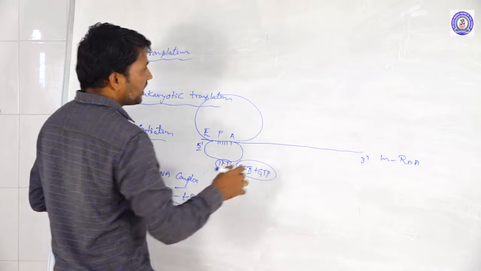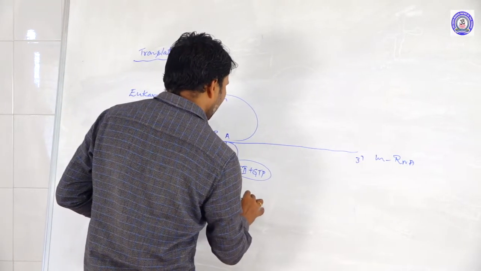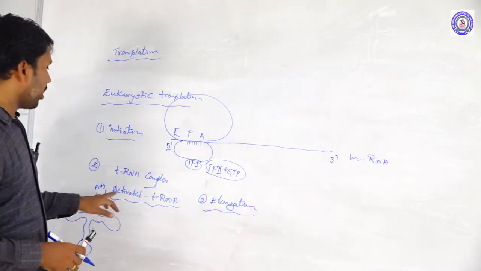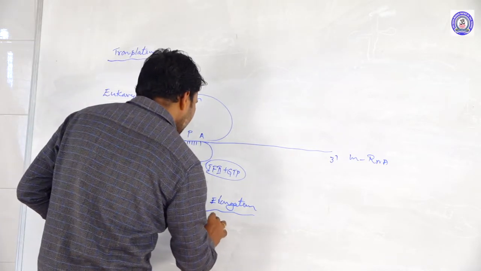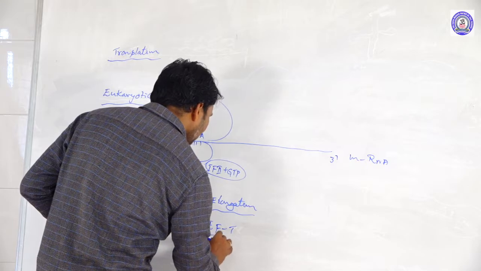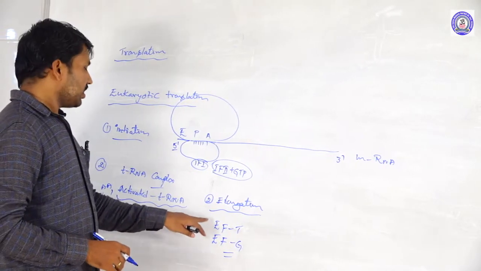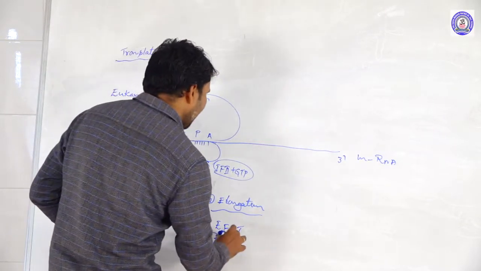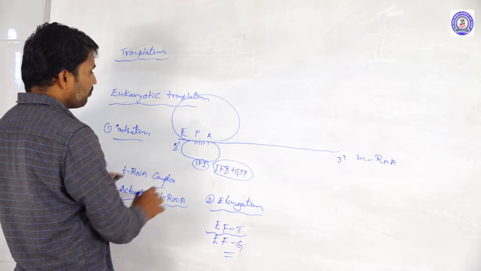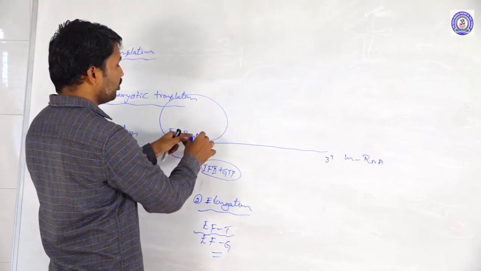At that time, the second step, called elongation, occurs. The second one is the elongation mechanism. In elongation, elongation factors EFT and EFG, two factors, are involved here. EFT is the elongation factor T. At that time the activated tRNA comes and attaches to the A site here.